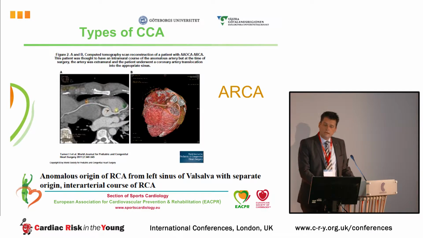And the other type has been the ARCA, or the anomalous right coronary artery, in this case originating from the left sinus of Valsalva and having a separate origin from the left coronary. So these two types, and these are also with the course of the vessel being intra-arterial.